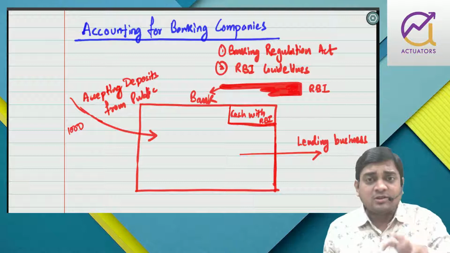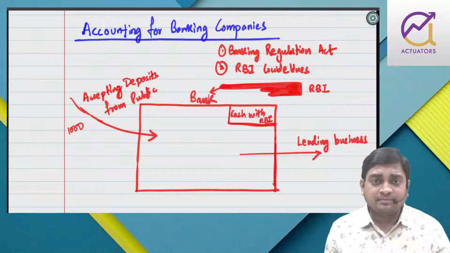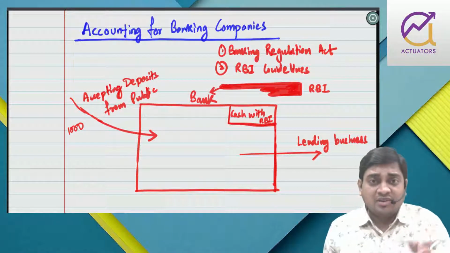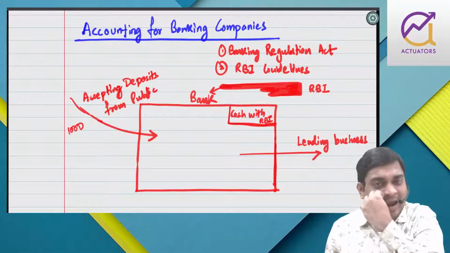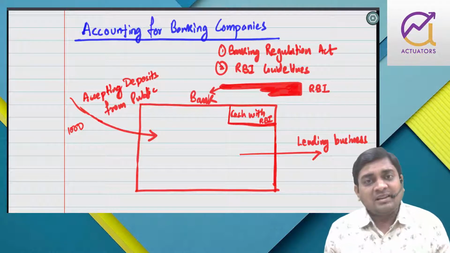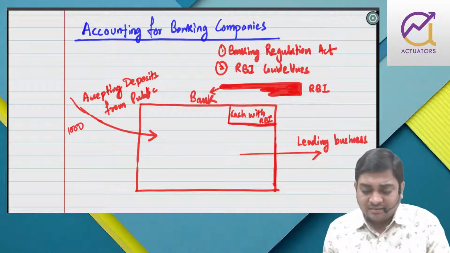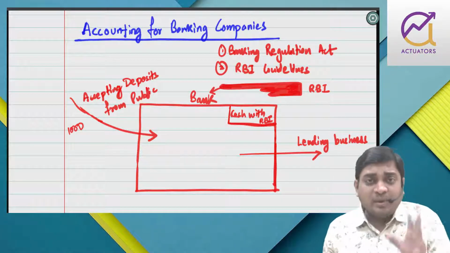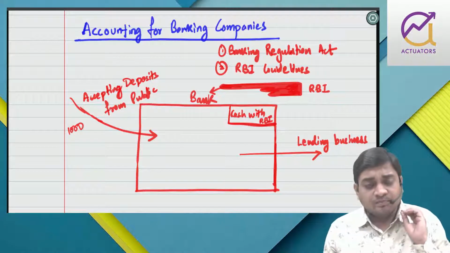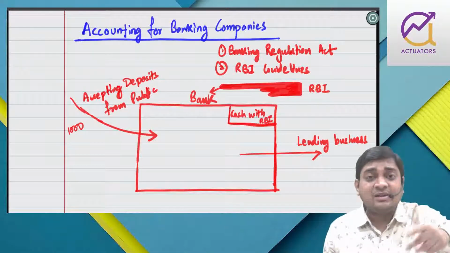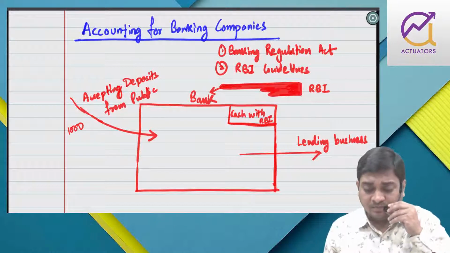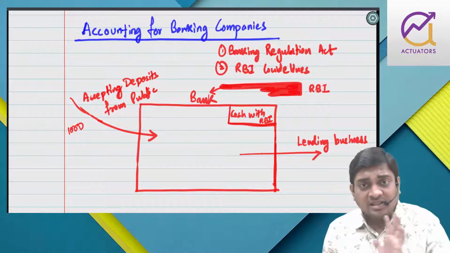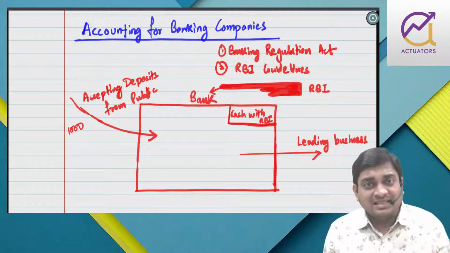Because if there are 100 banks, all the banks will not default at the same point of time. So all banks are requested to maintain this cash reserve ratio so that in case of default, RBI can use this money and fund that particular bank. So RBI says, whatever deposits you accept, 4% you maintain with me. You do not have to send it every fortnight, you send me the report, or transfer digitally, whatever the guidelines may be. So this 4% is blocked, and the amount available is 960.